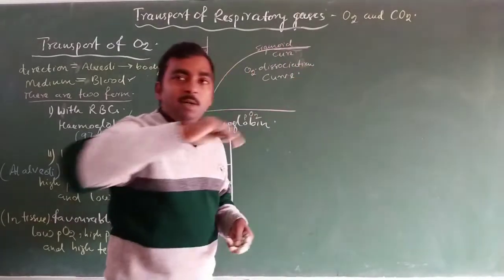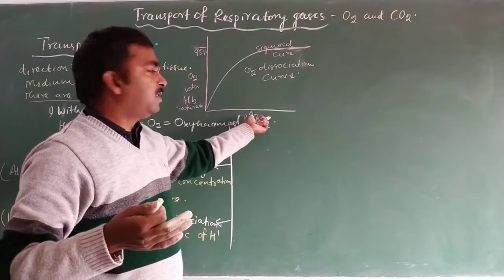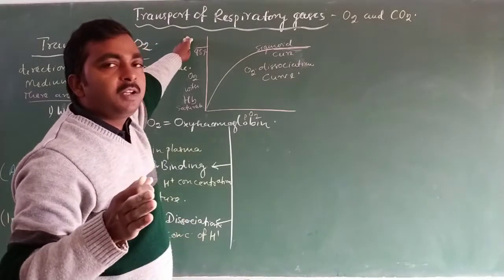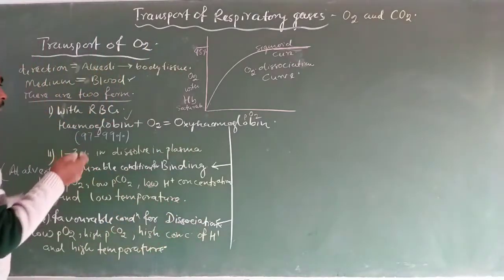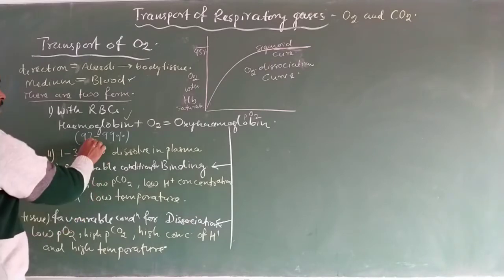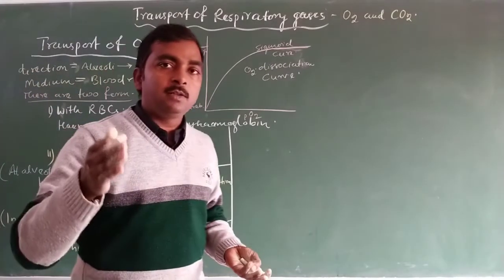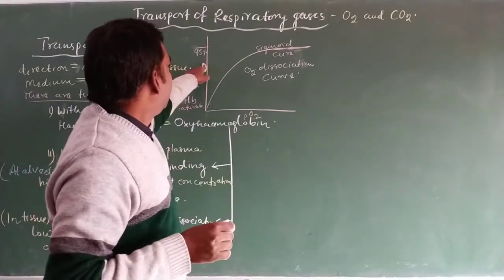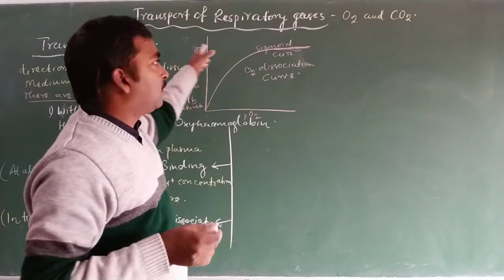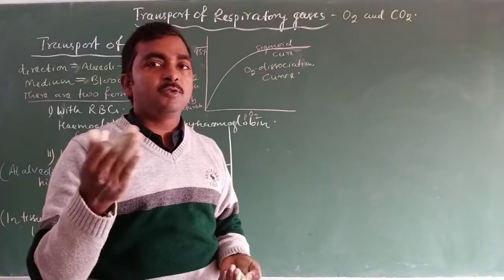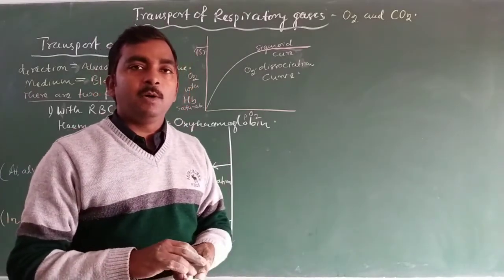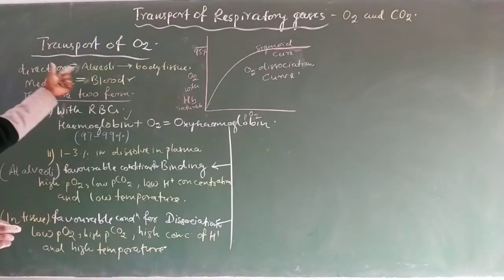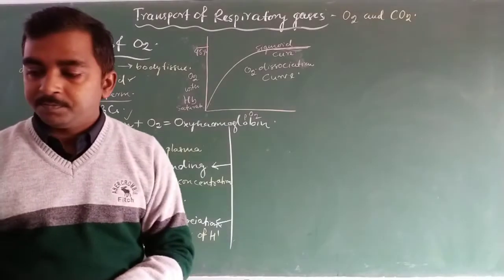It means above this partial pressure of oxygen, no further saturation of hemoglobin with oxygen takes place. We can also observe here that about 97 to 99% of hemoglobin gets attached with oxygen. So this is all about the transport of oxygen in our body.